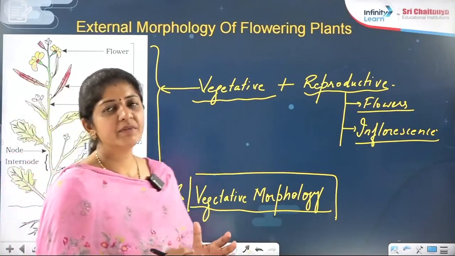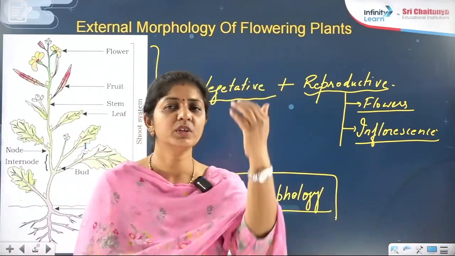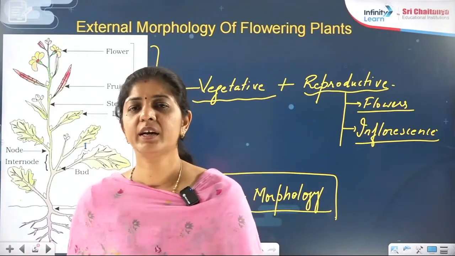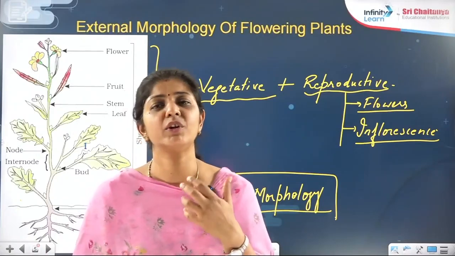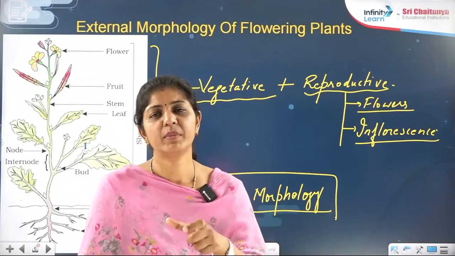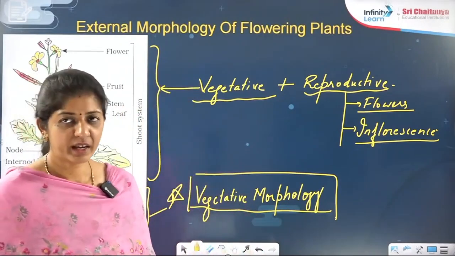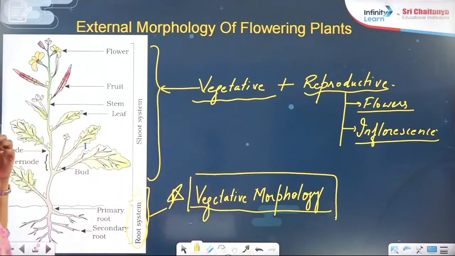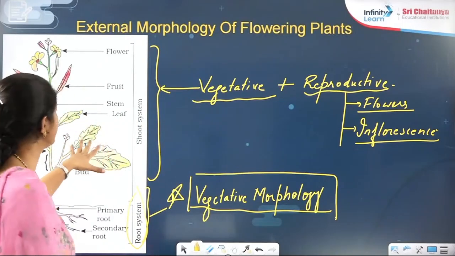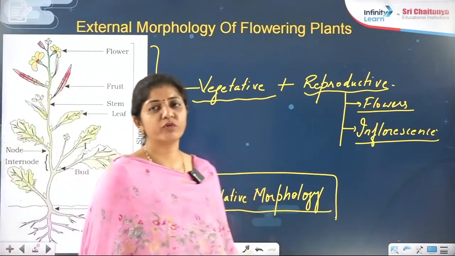So this diagram is given in your NCERT book. Please be very cautious about this. All the labeling given, which labeling is for what. They will pick the NCERT diagram, and they will obviously not ask you to draw it. Even so, you should know what labeling is given and what caption is given for that picture or diagram shown in your book, right? So here they have given the external morphology of a flowering plant. Here we are going to take the root system, which comes under the vegetative morphology part.